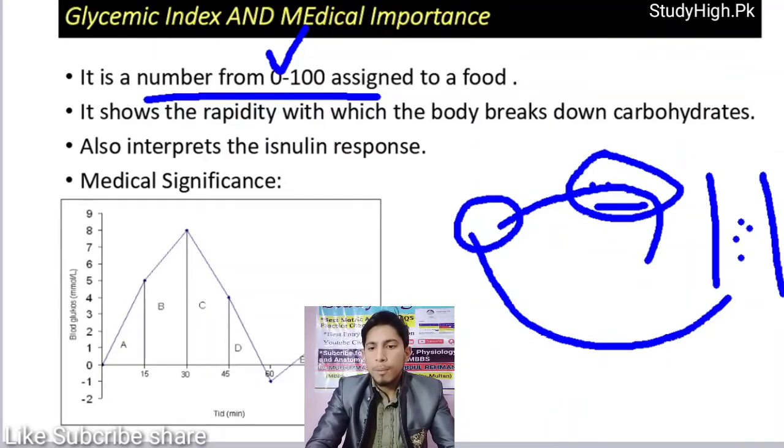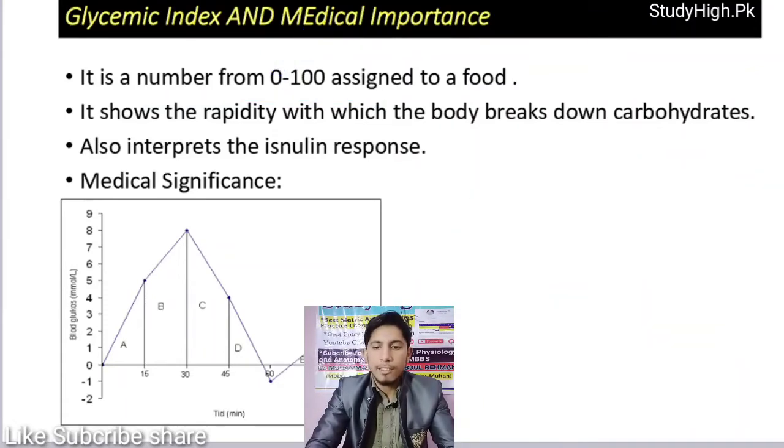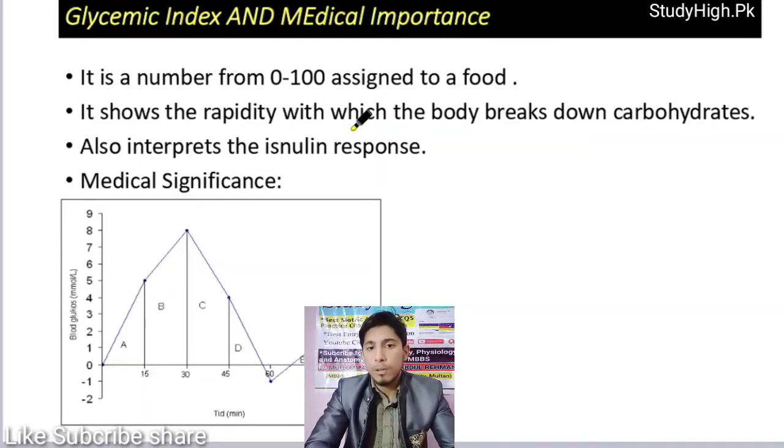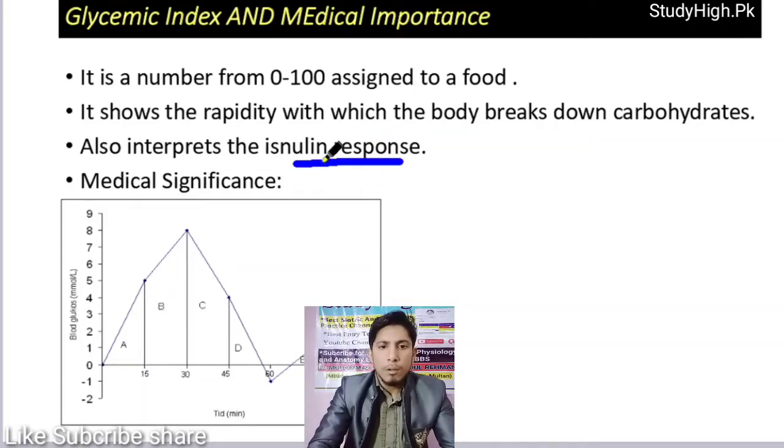The importance of this glycemic index is that a food that has a maximum glycemic index shows that our body can rapidly or easily digest this food, and our body's response here is insulin.